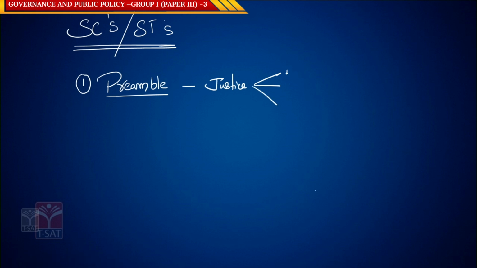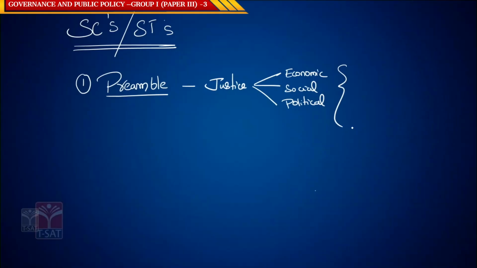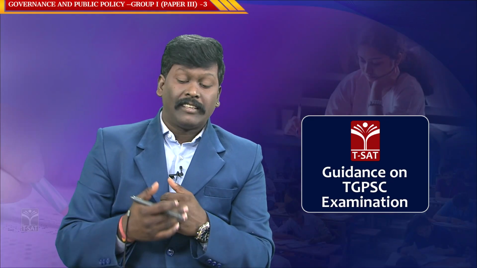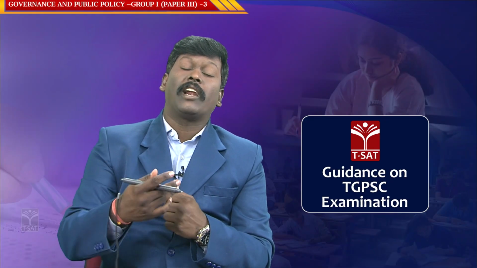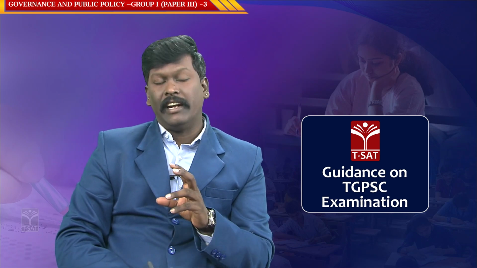They are social, economic and political. So the preamble is one constitutional provision which provides certain constitutional rights to the SCs and STs in India.